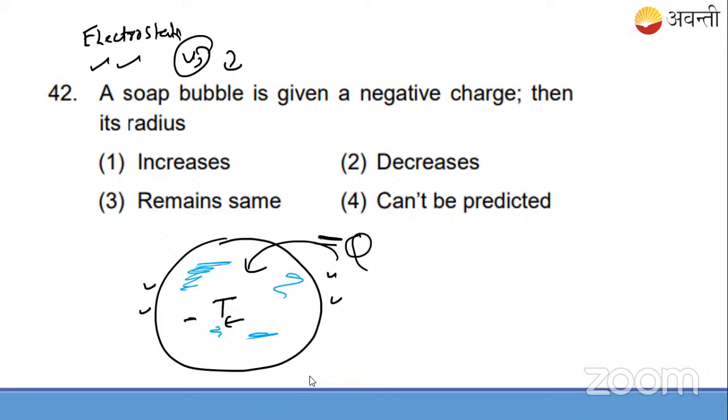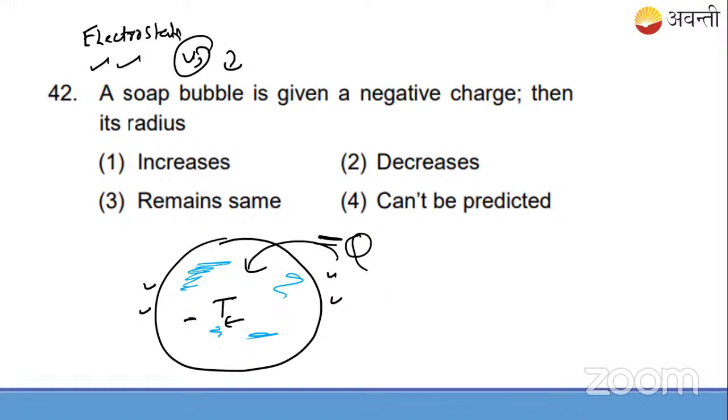Look, soap bubbles, everything is matter. Matter contains atoms and molecules. Each atom contains protons, electrons, neutrons. Electrons are basically charges. So if you give negative charge, electrons are already present. If you give the negative charge, what's going to happen?